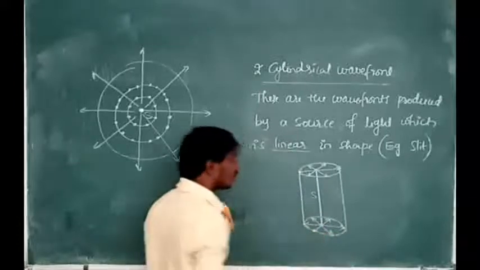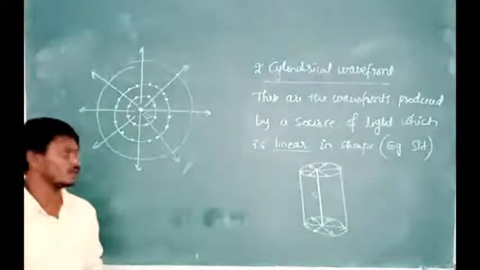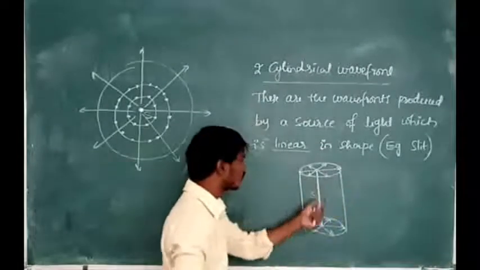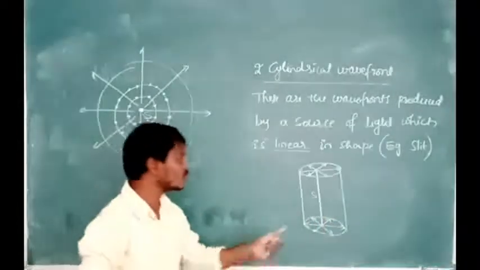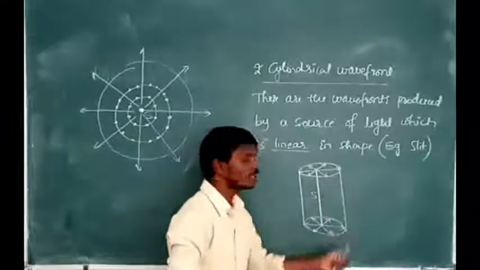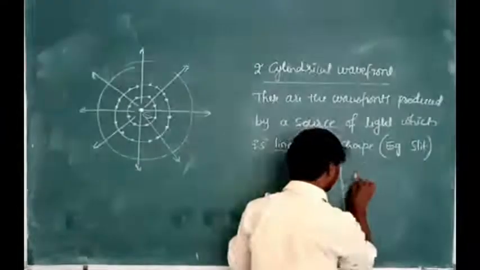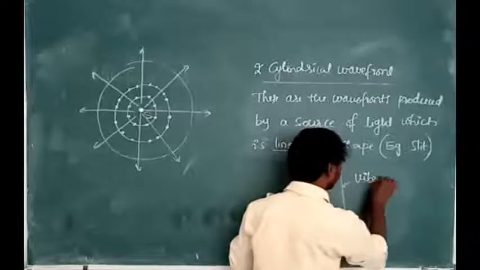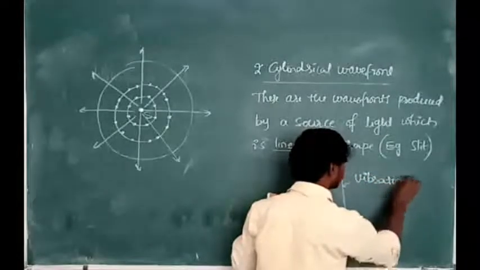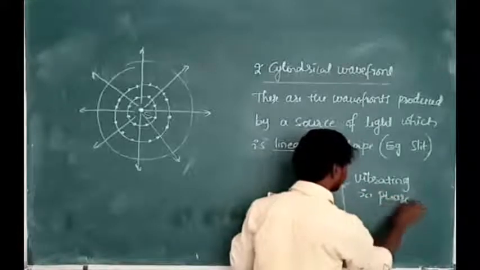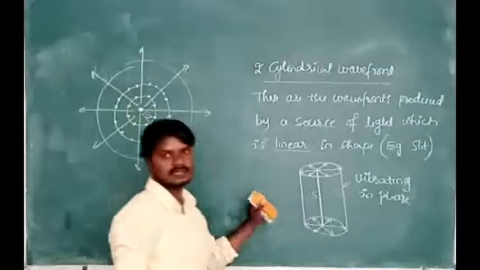Then this is nothing but a cylindrical wavefront. Again, on the cylindrical wavefront, all the particles are at equidistance from the source of light, means all particles are vibrating in phase. Here, disturbance is due to the source of light.